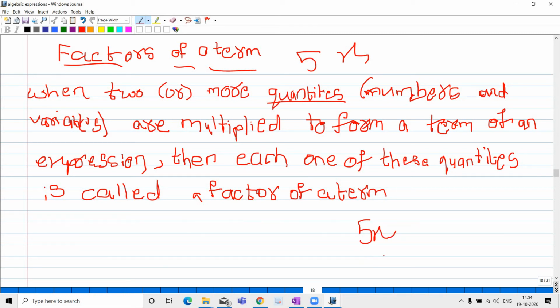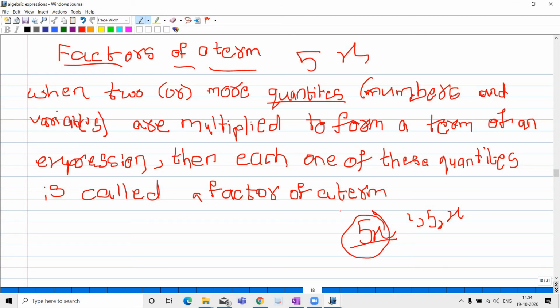When these are combined with a mathematical operation, multiplied, added, subtracted, divided, then each of these quantities is called a factor of a term. For 5x, here 1, 5 and x are the factors of the term 5x.